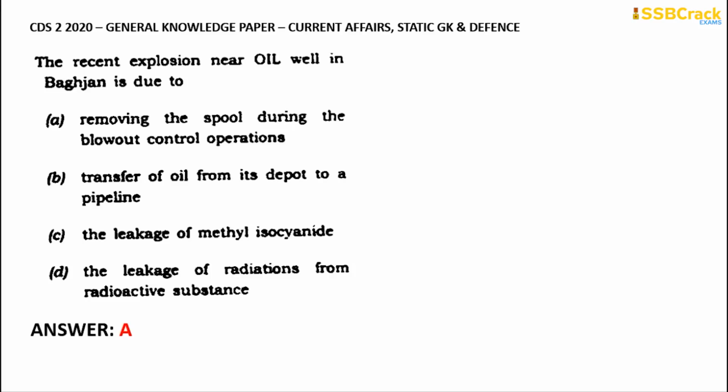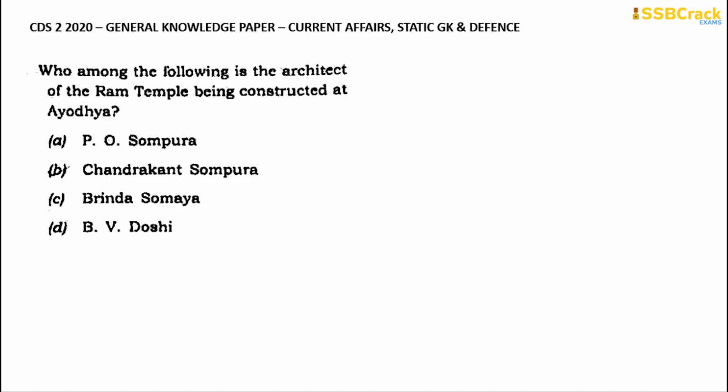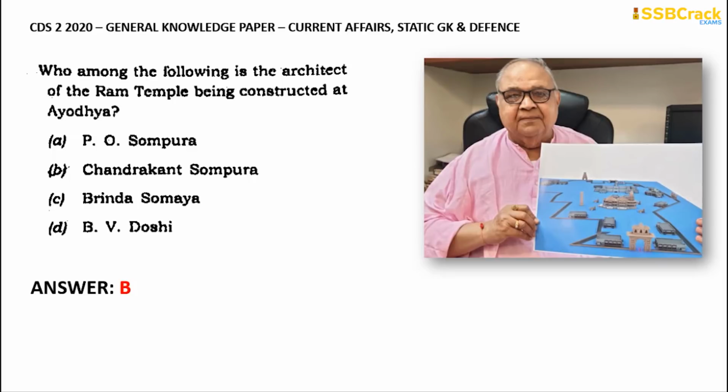Going through with the next important question: who among the following is the architect of the Ram temple being constructed at Ayodhya? The architect who has designed this particular temple is option B, Chandrakant Sompura. Chandrakant Sompura is the architect of the Ram temple being constructed at Ayodhya.